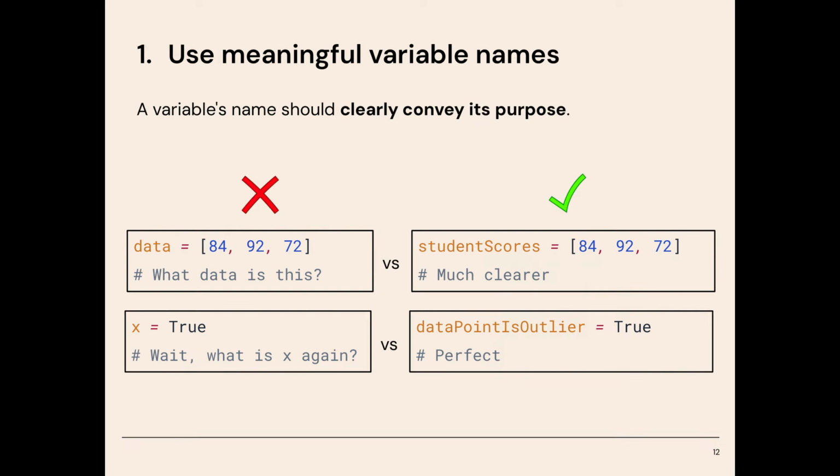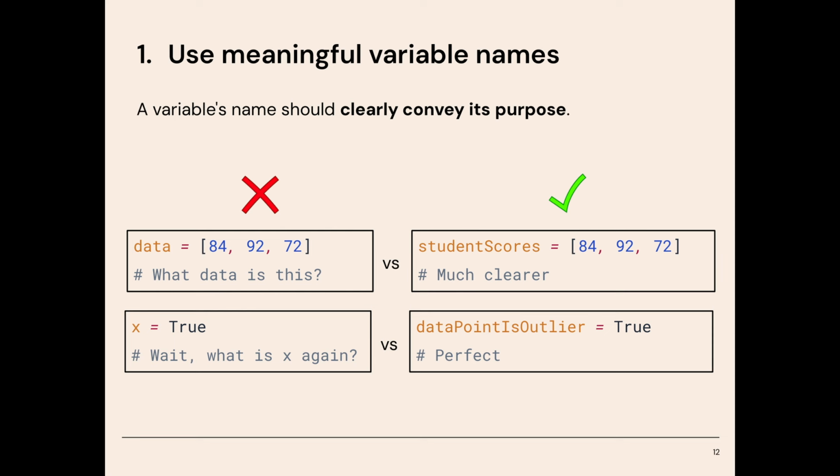Principle number one is to use meaningful variable names. The names of your variables should clearly convey the purpose or role of the variable, which makes the code much easier to read and understand for anyone who comes across it. For example, instead of using generic names like temp or data, try to be specific. And consistency is also key. Use a consistent naming convention, such as camel case or snake case, to maintain uniformity throughout your code.